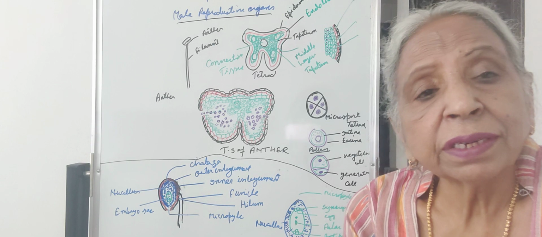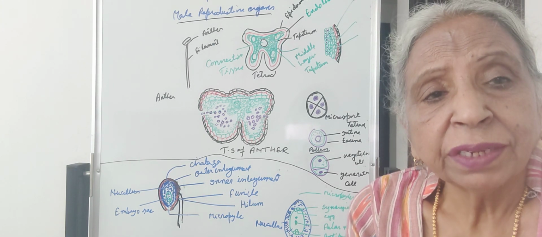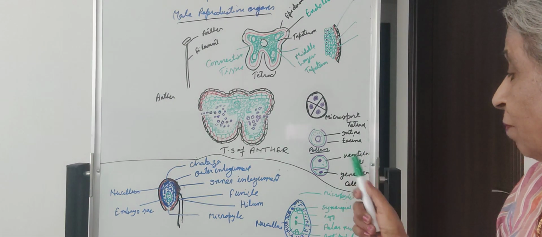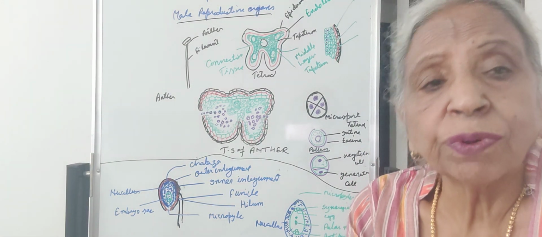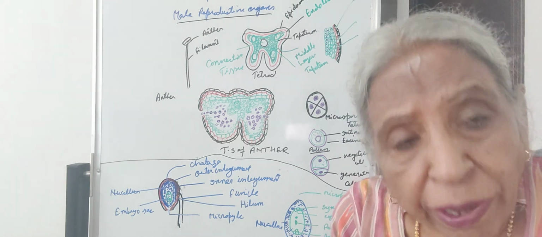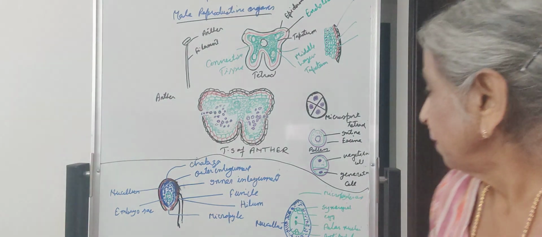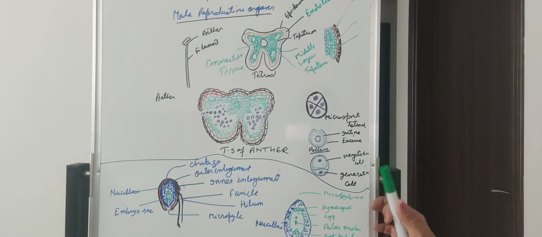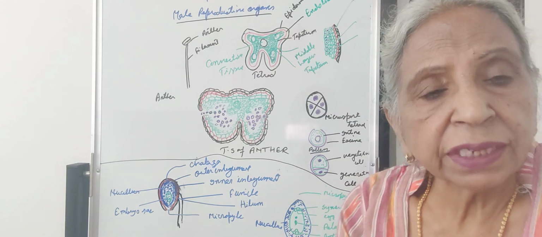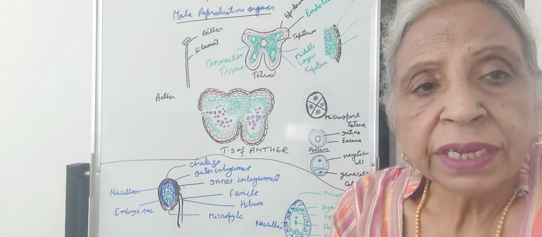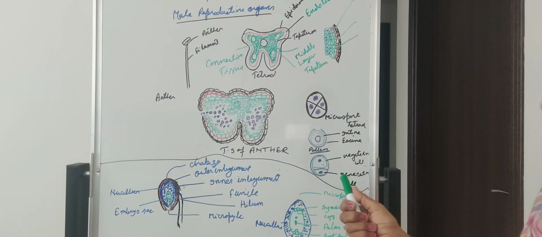Then what is the chromosomal number, the ploidy, of this vegetative cell and generative cell? It is naturally haploid, because they are formed from the haploid pollen grain by mitotic division. So most of the pollen grains are shed at the two cell stage. One is the large vegetative cell and the smaller spindle-shaped cell which floats in the pollen grain, which is called the generative cell.